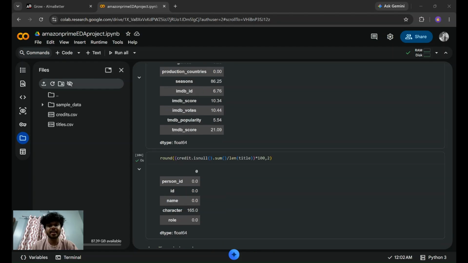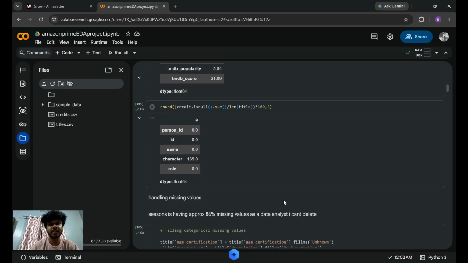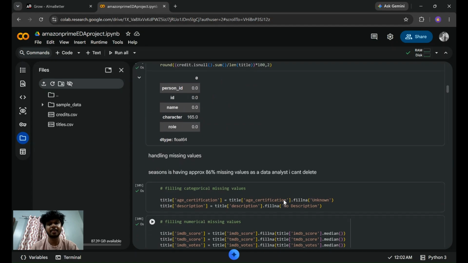And in the credits dataset also, I did the same. I couldn't do as much for this, like dropping the characters and all. So then I checked the duplicates present in it.